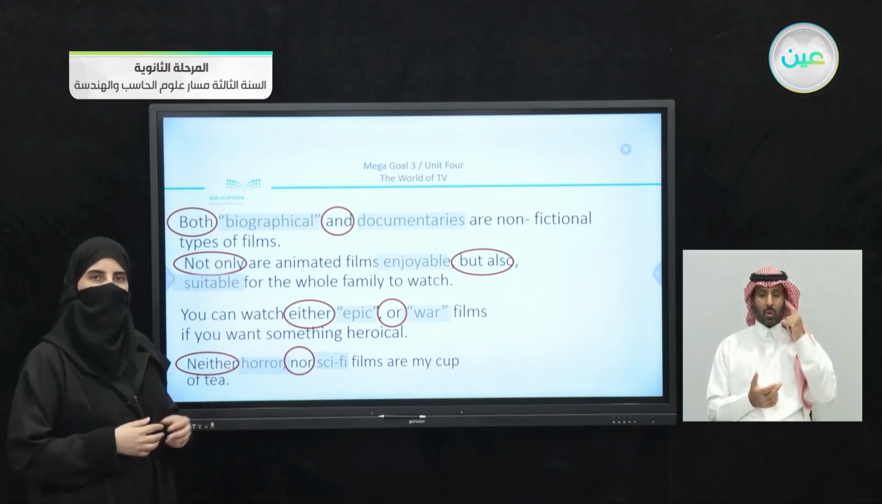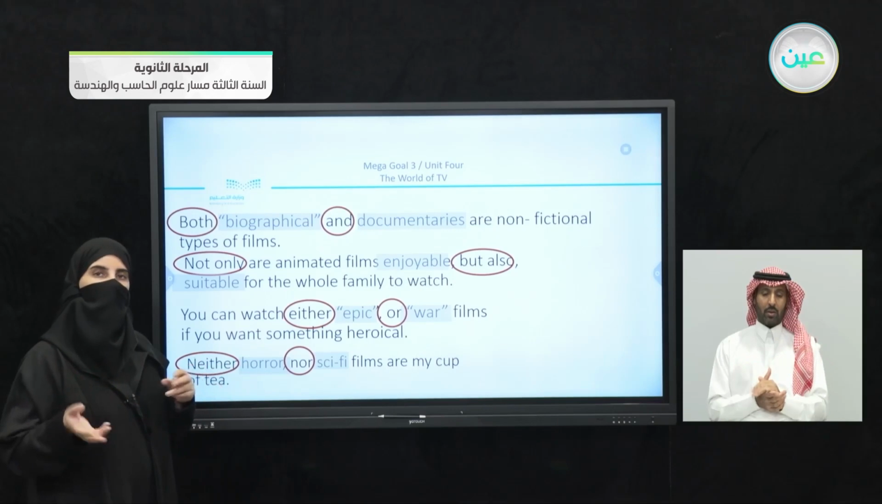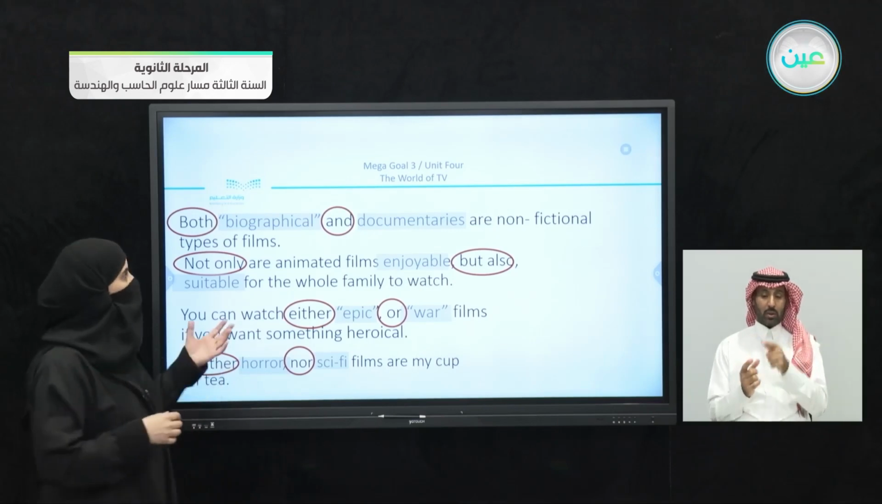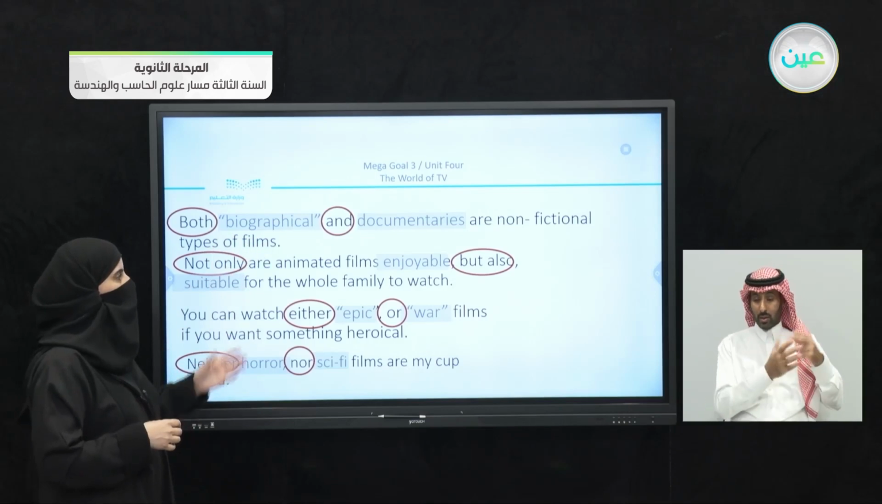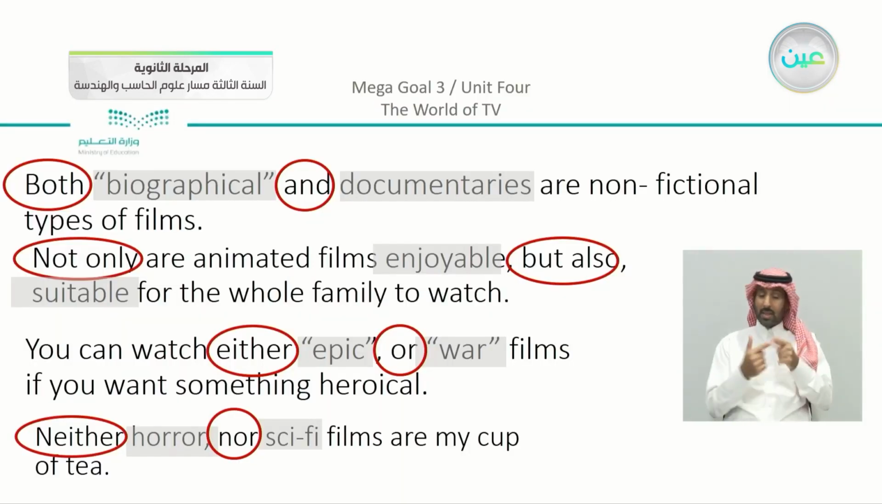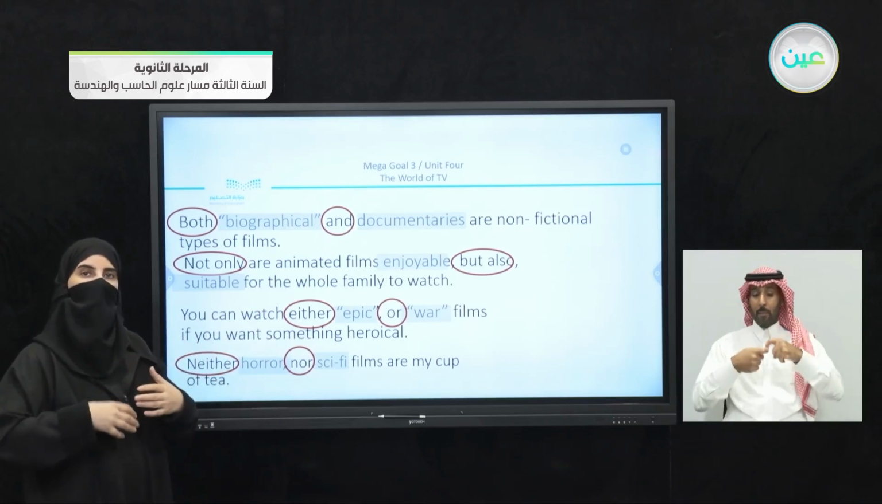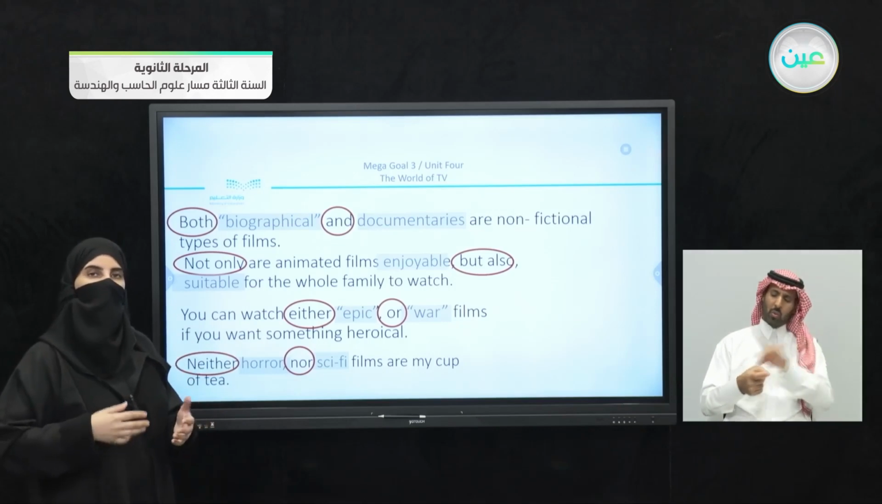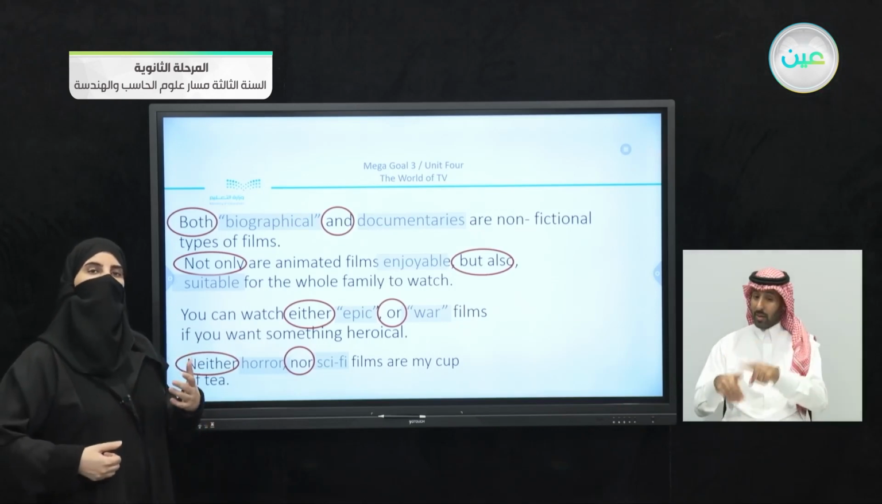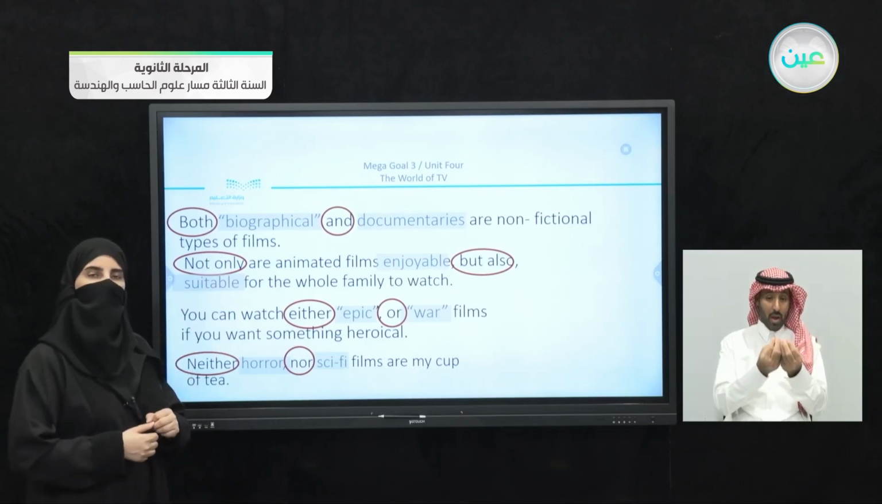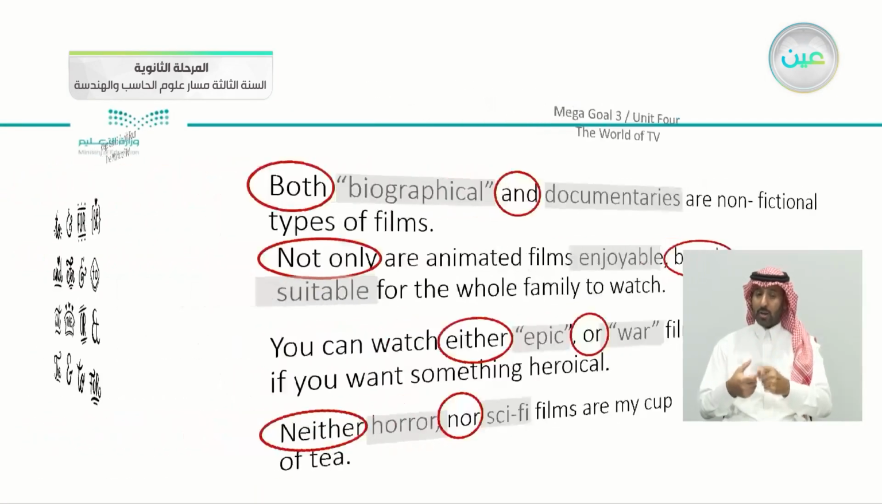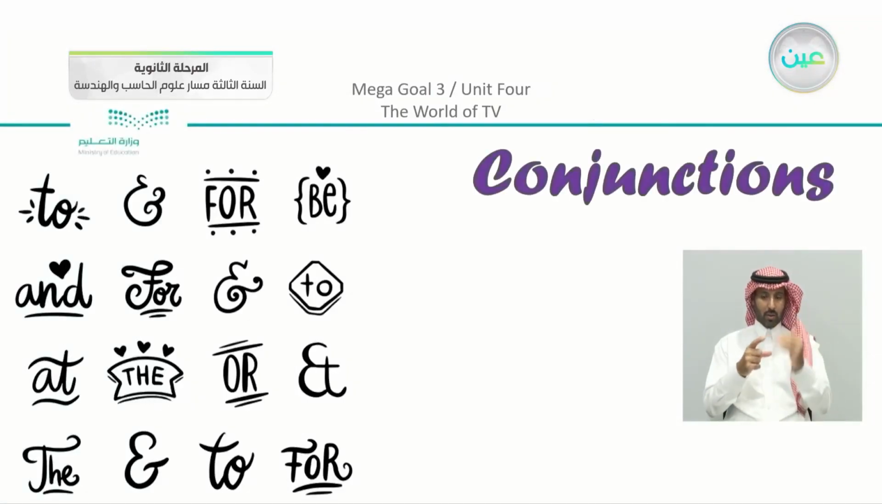So what do we notice from these examples? We notice that we are talking about two points. You can see that we have nouns like epic and war. These are nouns. Or sometimes there are two adjectives like enjoyable and suitable. But the most important thing to notice here, you can see the circles, is that I have two parts that come together: either or, neither nor, not only but also, and both and. So we can see from the sentences that we are going to use conjunctions.